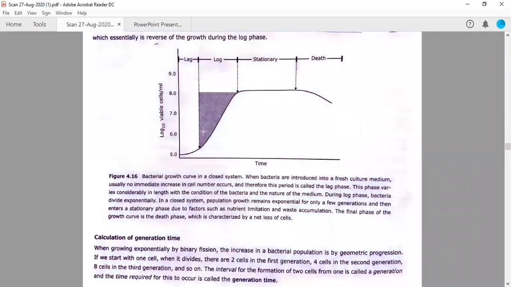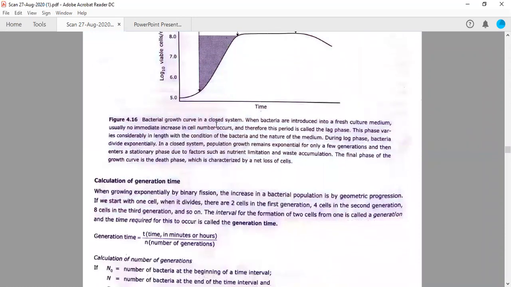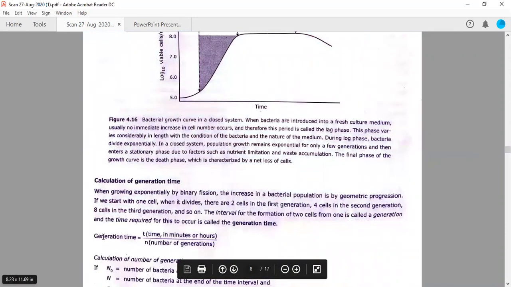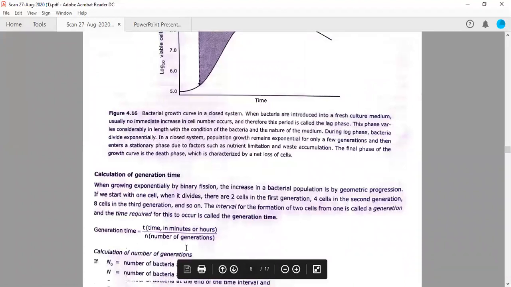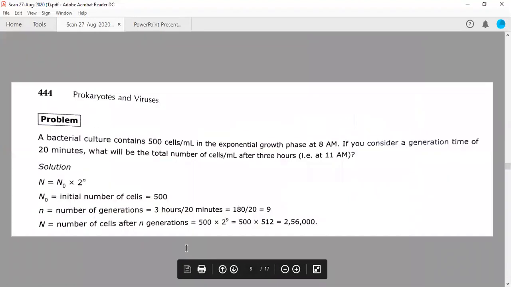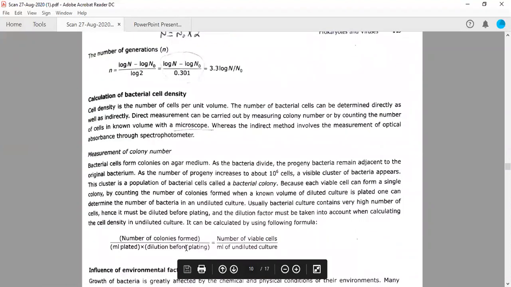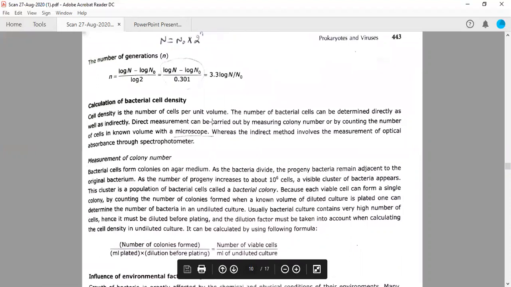So this is the geometrical progression in the growth phase. And you need to remember generation time is equal to total time divided by number of generations. So you can calculate n. Total time divided by generation time will be equal to your number of generations, right? So this is the first equation you need to remember to solve these types of problems.